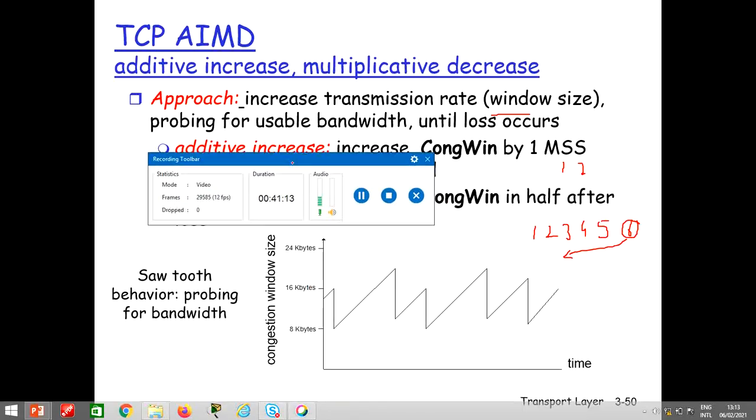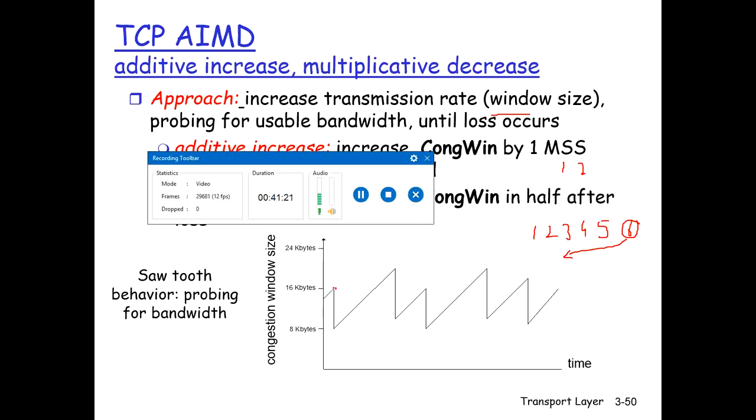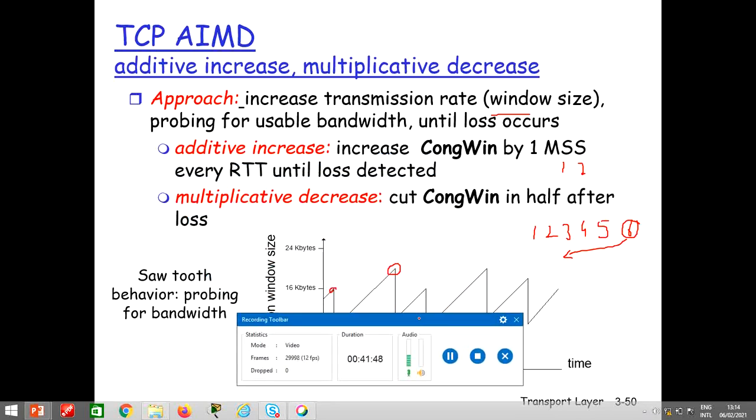At this point, for example, the congestion window was 16 bytes. The timeout event occurs, so if you see over here, the congestion window is reduced to half, which is 8. Again, when it starts sending, it increases linearly. At this point, if a timeout occurs, the congestion window size is reduced to half. So this is the approach of additive increase, multiplicative decrease.